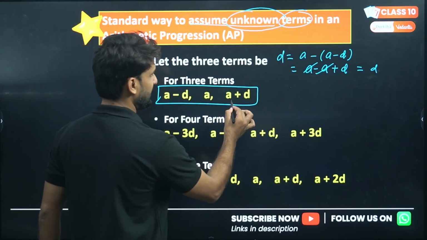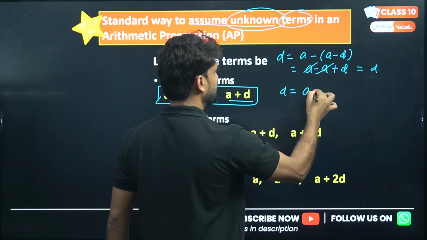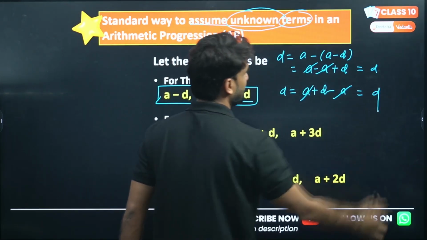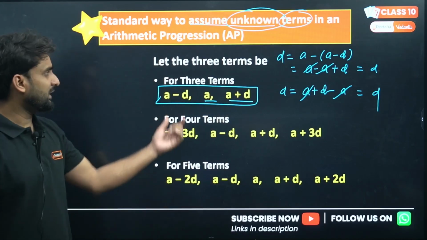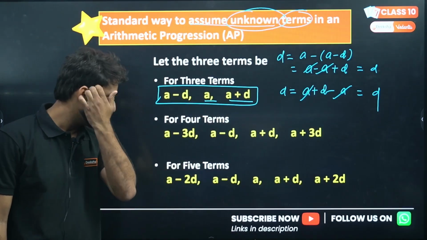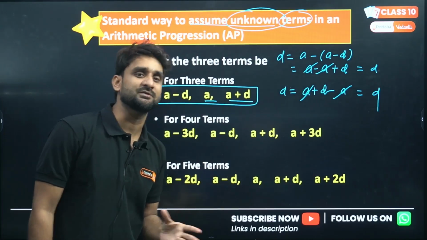If you find the common difference between this pair, A plus D minus A cancels, again D is coming. So assuming 3 terms, 4 terms and 5 terms, this format is very systematically arranged.